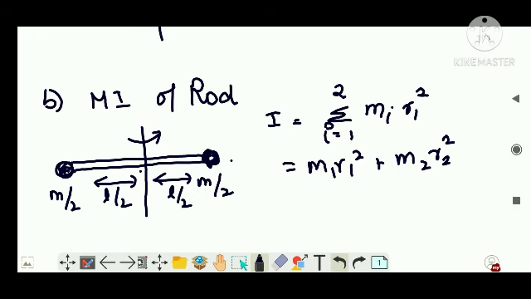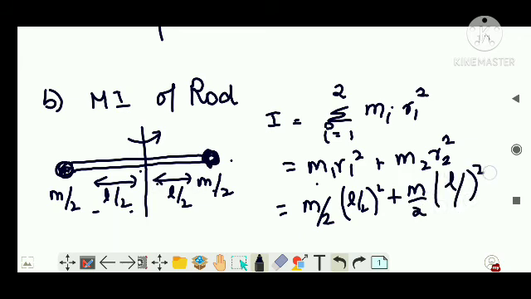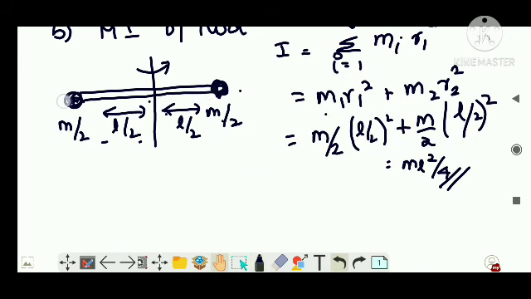Okay, I think it will be difficult to suddenly jump to the problem. Just write it down. I will do a problem, then it will be easy when you understand it. So what is m1? m1 is m by 2, right? R1 is what? This distance, (L by 2) whole squared, plus m2 is m by 2 and R2 is this distance, that is (L by 2) whole squared, right? So you will get mL squared by 4. This is the expression of the moment of inertia of a rod with an axis passing through its center.